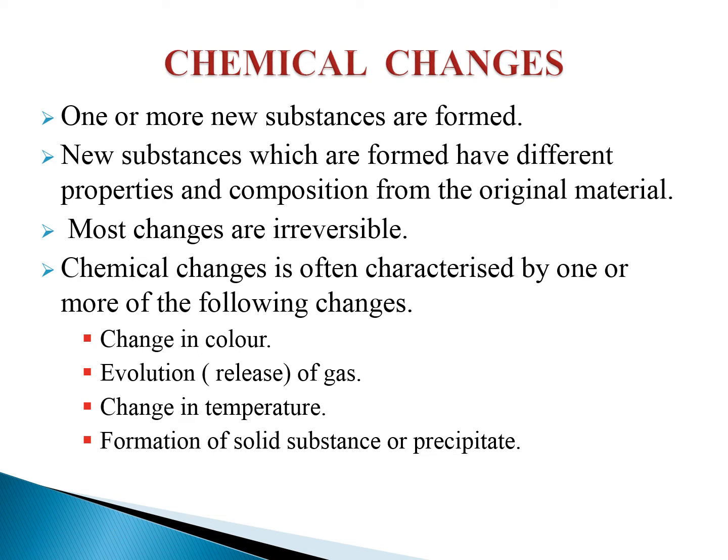Chemical changes are often characterized by one or more of the following changes. That is, change in color or evolution of a gas, that is, release of a gas. Change in temperature, that is, you can observe either an increase in temperature or a decrease in temperature. Formation of a solid substance or precipitate. So whenever a chemical change happens, you can see one of these changes or more than one change happening together.